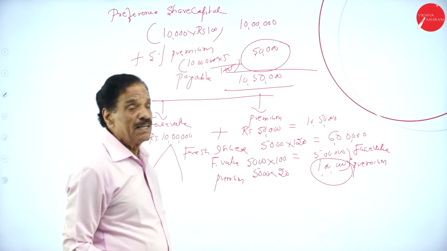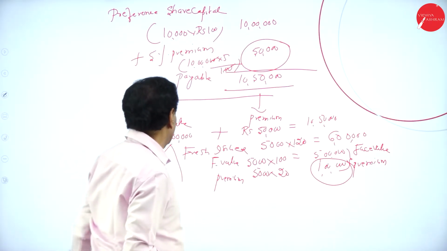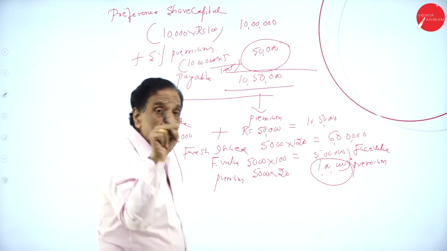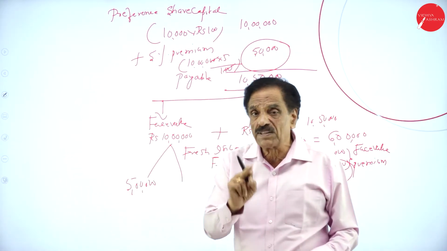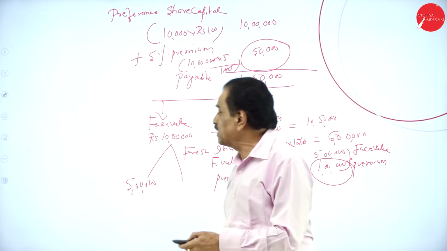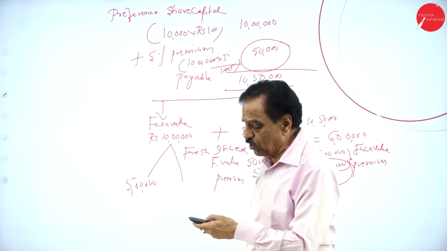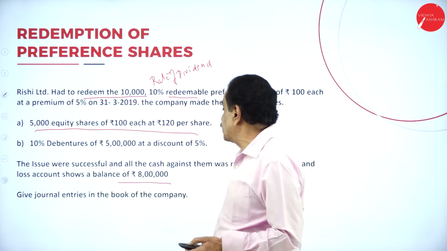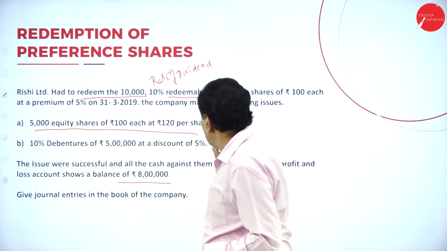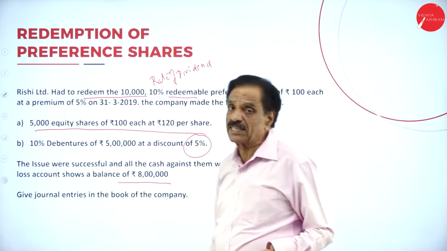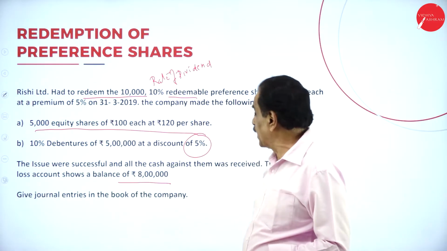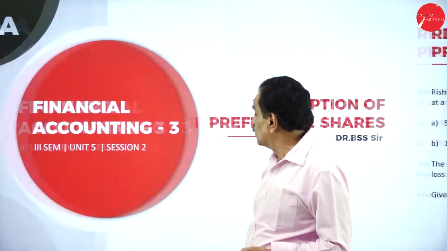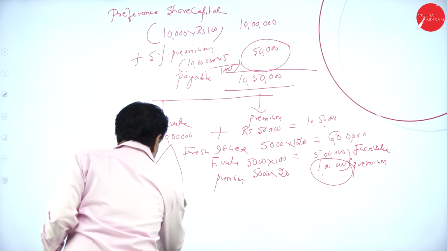So actually your face value is 10 lakh. How much available? 5 lakh. How much shortage? Another 5 lakh. For that you have to create the CRR with the help of general reserve or profit and loss account. What is available? In your profit and loss account, how much is the balance? 8 lakh. The debenture cannot be utilized. I told you, no? How much available? 8 lakh. You can take 5 lakh here.